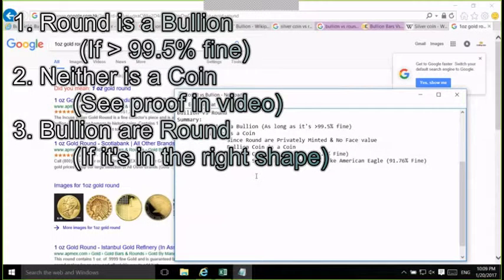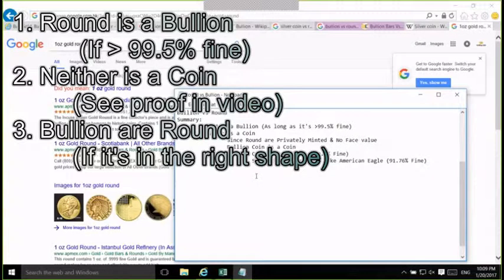So my summary between round and bullion is: a round is a bullion as long as it is greater than 99.5% fine. So you can call round a subset of bullion with this condition. And also, neither is a coin. Now, why do I say that? Because of 3 points. First of all, rounds are all privately minted and have no face value, so obviously it is not a coin. So the question then is a bullion.